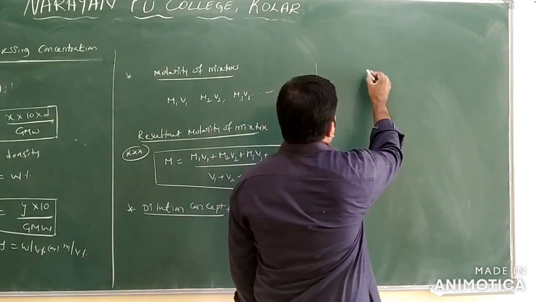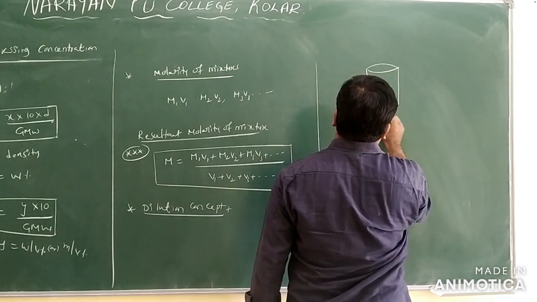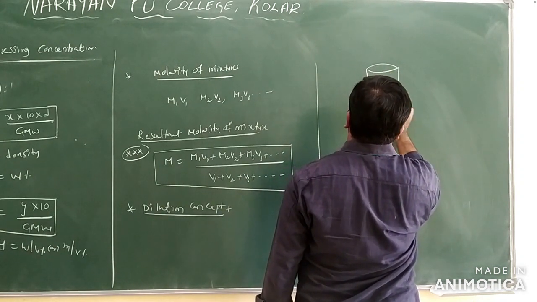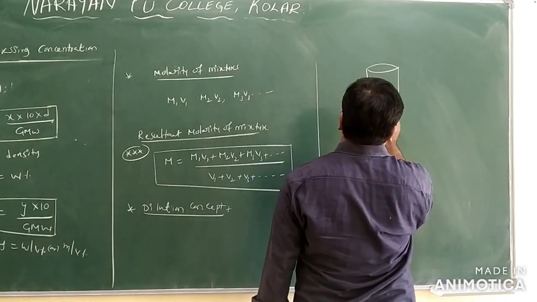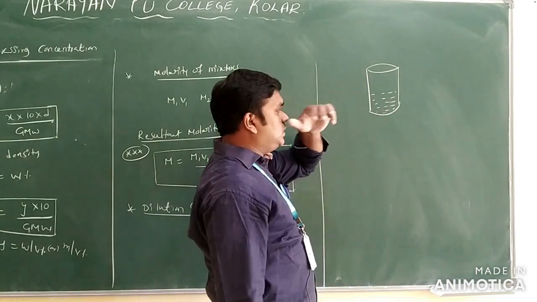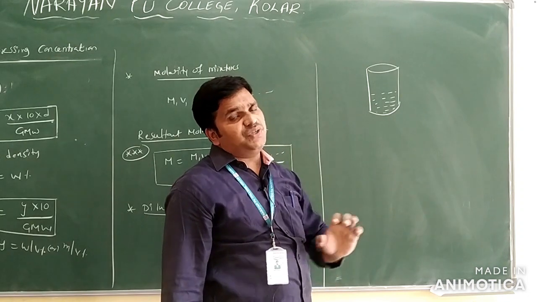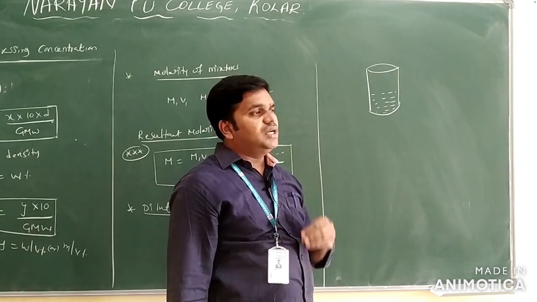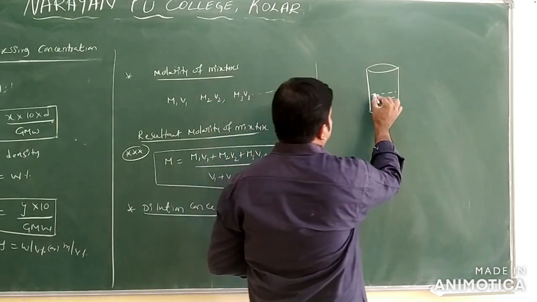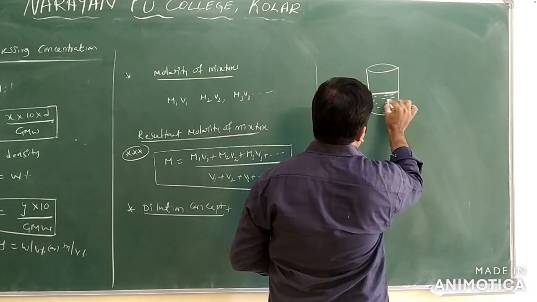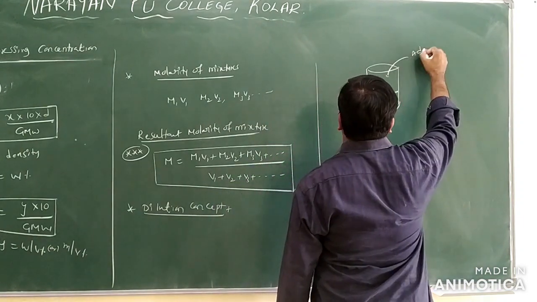Here I want to take one beaker. In this beaker, one solution is already there, with a certain molarity. Suppose n moles of the solute are present in V liters of the solution. Now we can talk about the molarity and the volume of the solution. Imagine this is the volume, which is fixed. Now we are adding water.